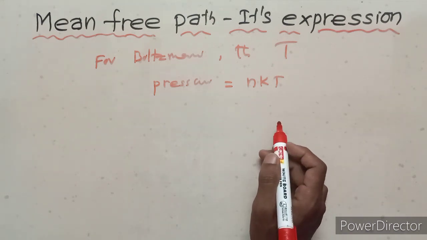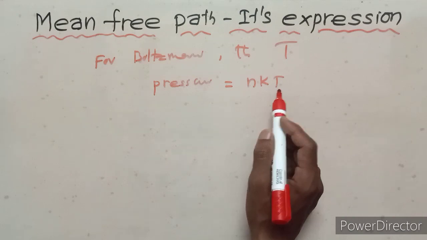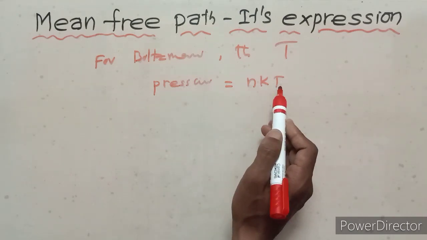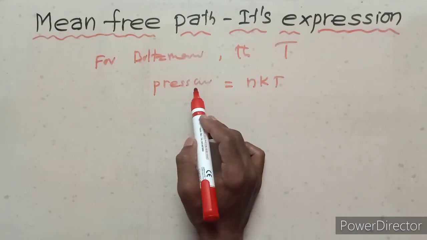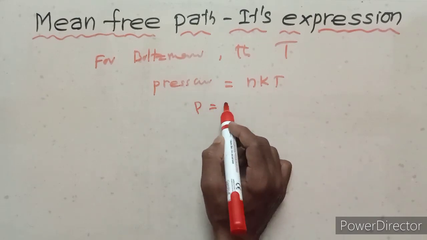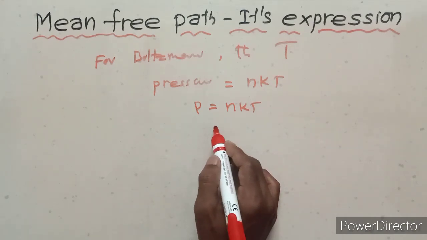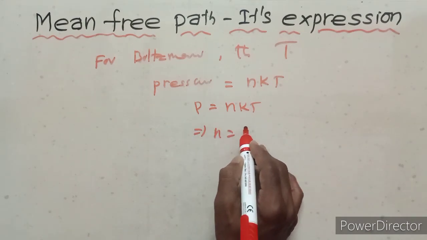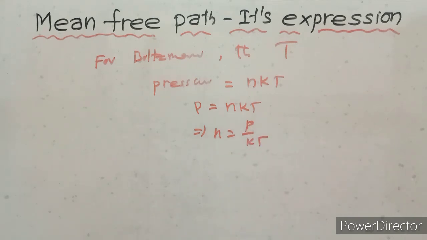Here k is the Boltzmann constant, n is the number of molecules, T is the absolute temperature. Pressure is directly proportional to temperature. P equals nkT. Therefore n equals P upon kT.